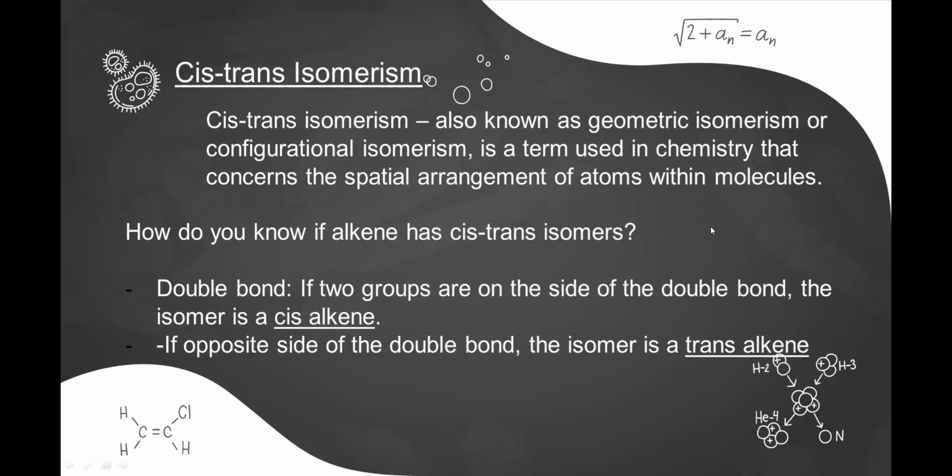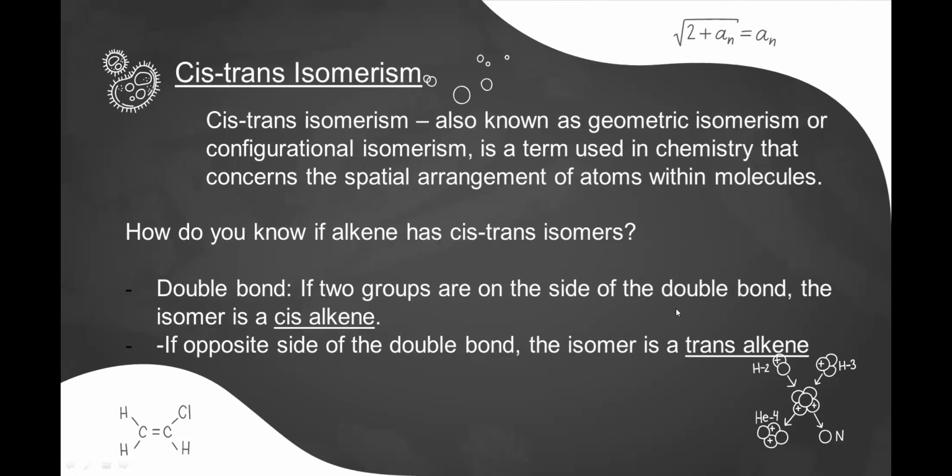So how do we know if an alkene has cis-trans isomers? Consider the longest chain containing the double bond. If two groups attached to the carbons of the double bond are on the same side of the double bond, the isomer is a cis-alkene. If the two groups lie on opposite sides of the double bond, the isomer is a trans-alkene. So again, an isomer is a cis-alkene if the groups are on the same side, and if they are on the opposite side, that is a trans-alkene.